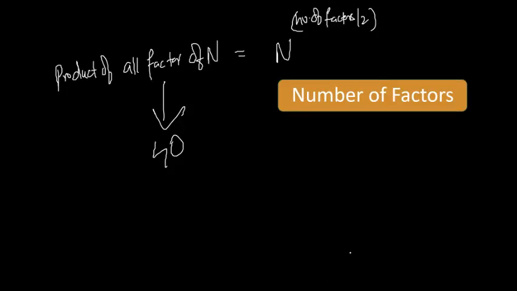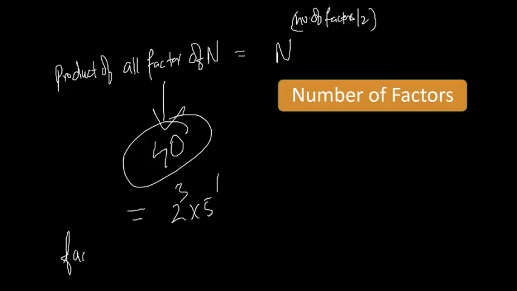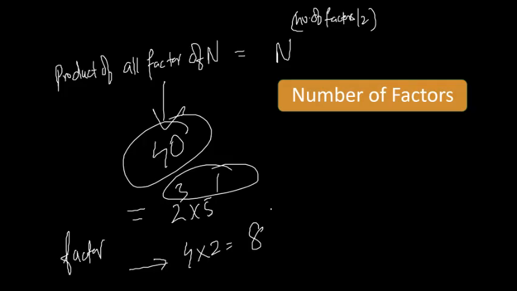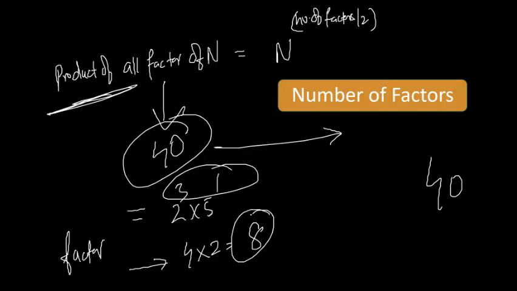Tell me the product of all the factors of 40. Just find out half of your number of factors. So find the number of factors. Just do the prime factorization. It is 2 cube into 5 raised to the power 1. How do we find the total number of factors? Add 1 to all the powers. 4 into 2, you will get 8. So for 40, the product of all the factors is 40 raised to the power half of this.